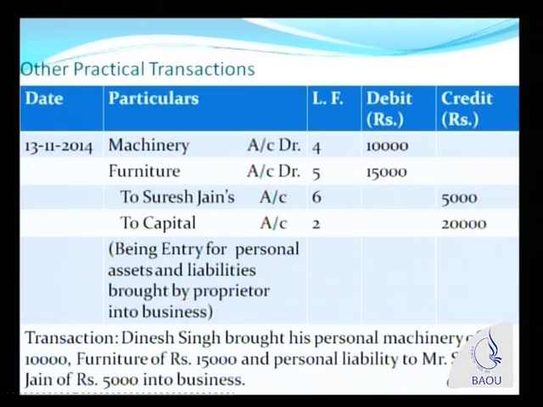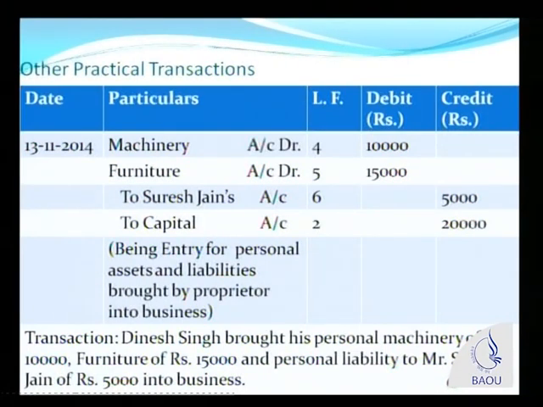And the net amount of capital which is being brought in by Mr. Dinesh Singh is rupees 20,000. Why? He has brought assets of rupees 25,000 and he has brought liability of rupees 5,000. So the net assets that he has brought into business is total assets brought minus total liabilities brought, that is 10,000 plus 15,000 is equal to 25,000 minus 5,000 is equal to 20,000 rupees.